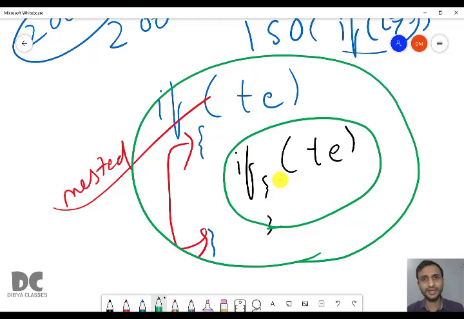Similarly, you can also write nested if else statement. Means inside an if else you write another if else, then it is nested if else. Okay, so if you write one decision making statement inside another decision making statement, then it is known as a nested decision making statement. So there will be few programs where you need to write an if statement inside another if statement, or an if else statement inside another if else statement.